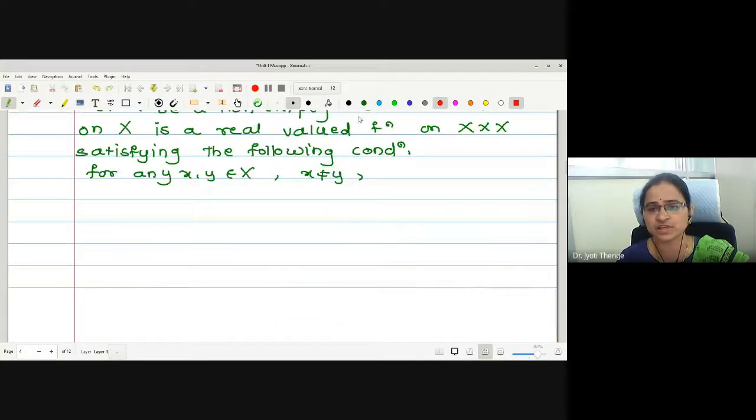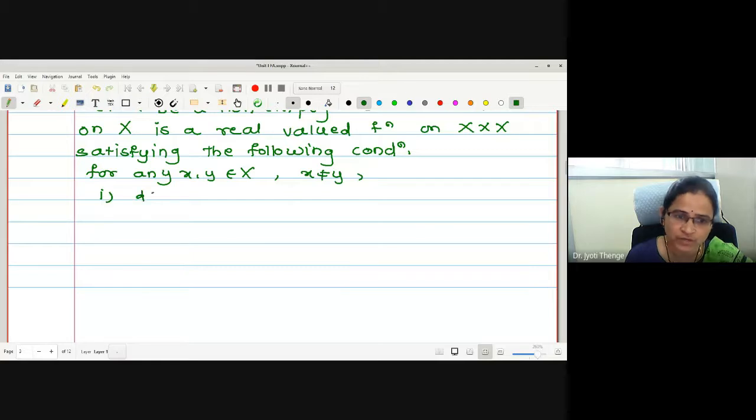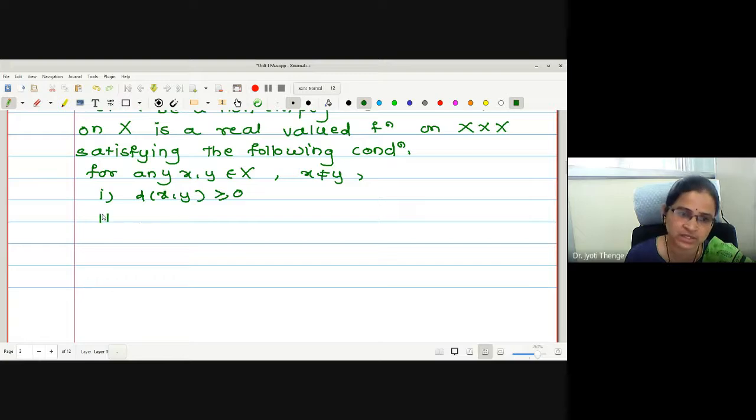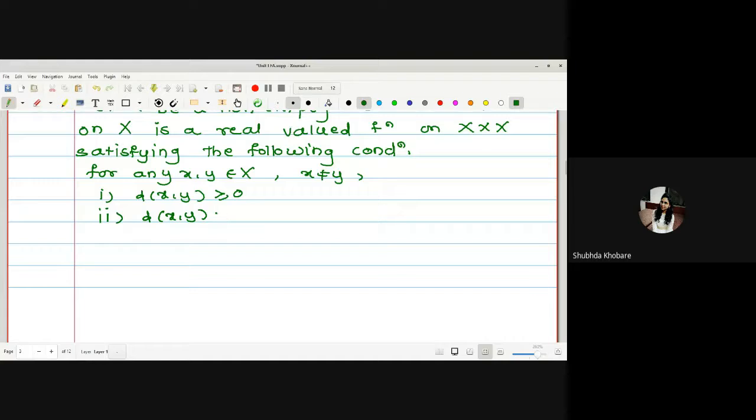Therefore, what is the first property of the metric function? d of xy is greater than or equal to 0. Next, d of xy is equal to 0 if and only if x is equal to y.